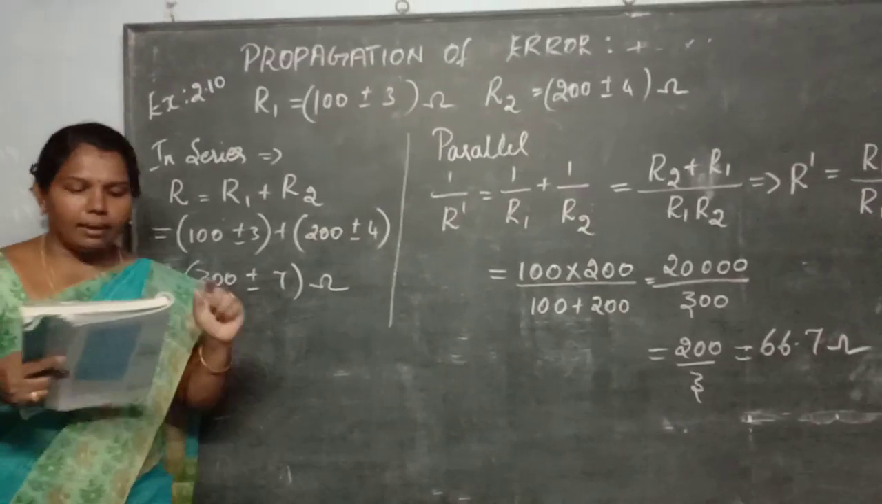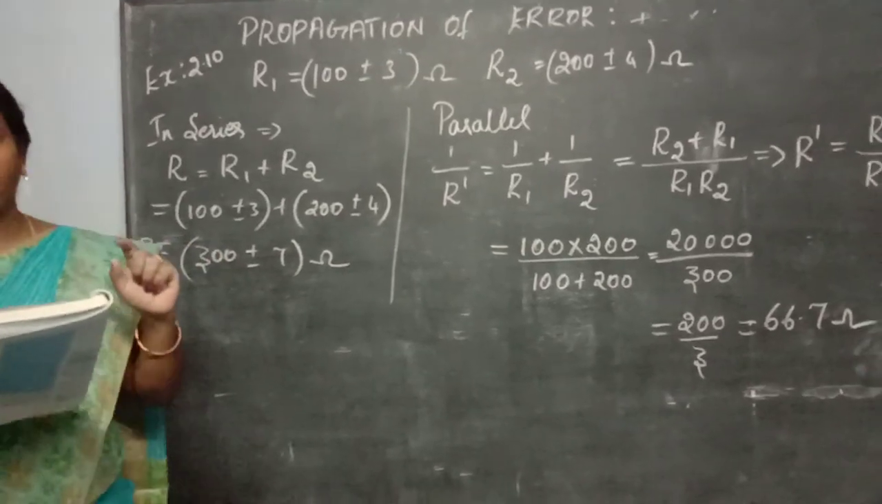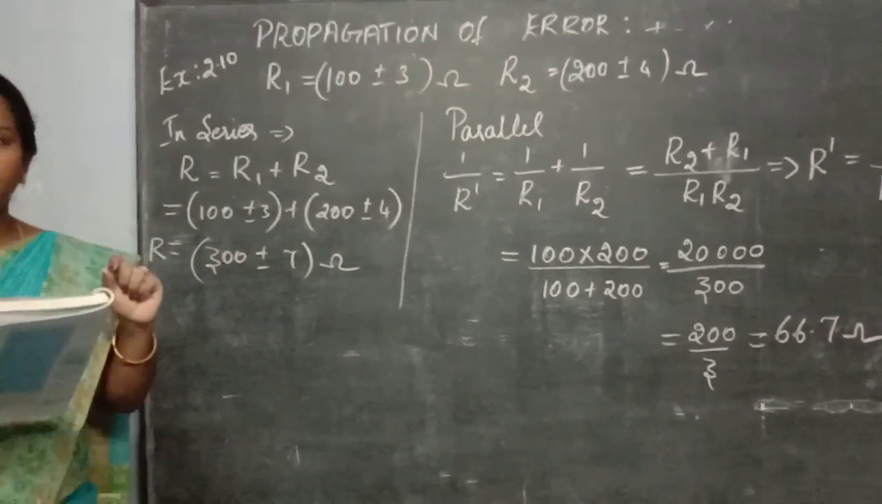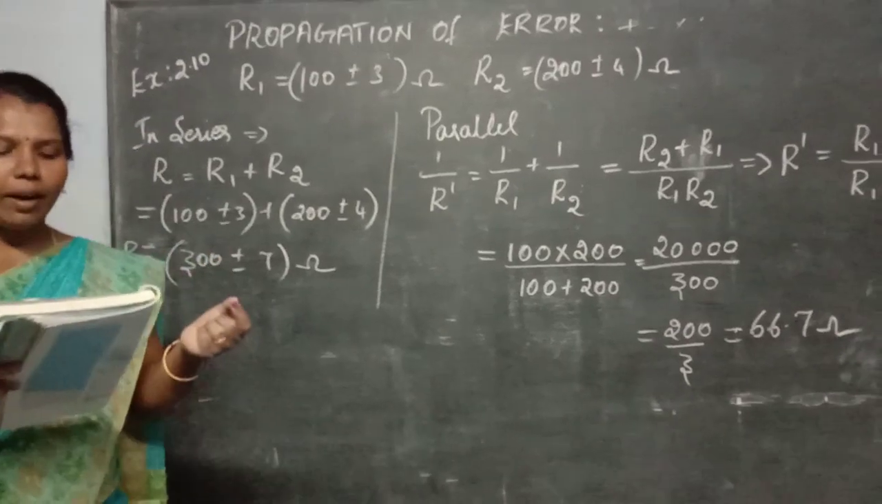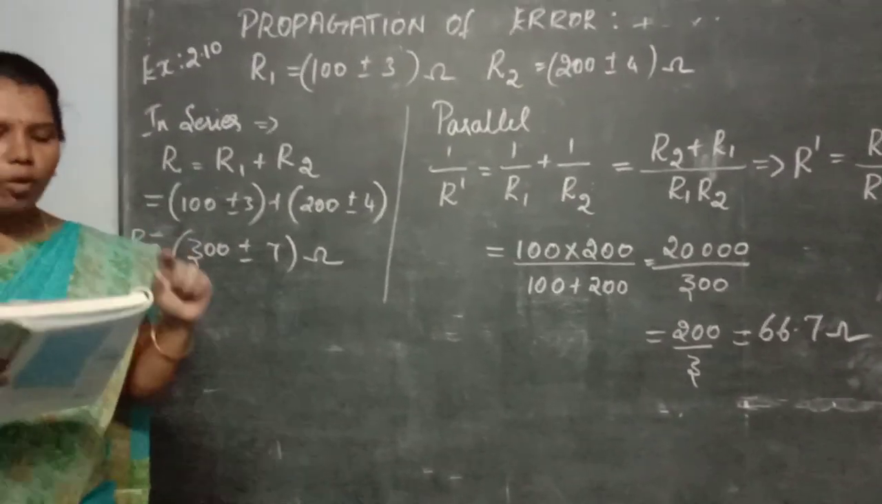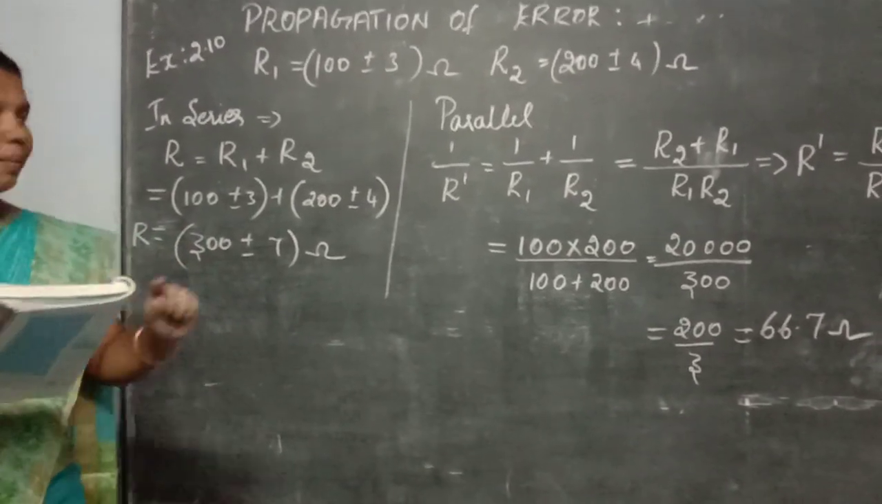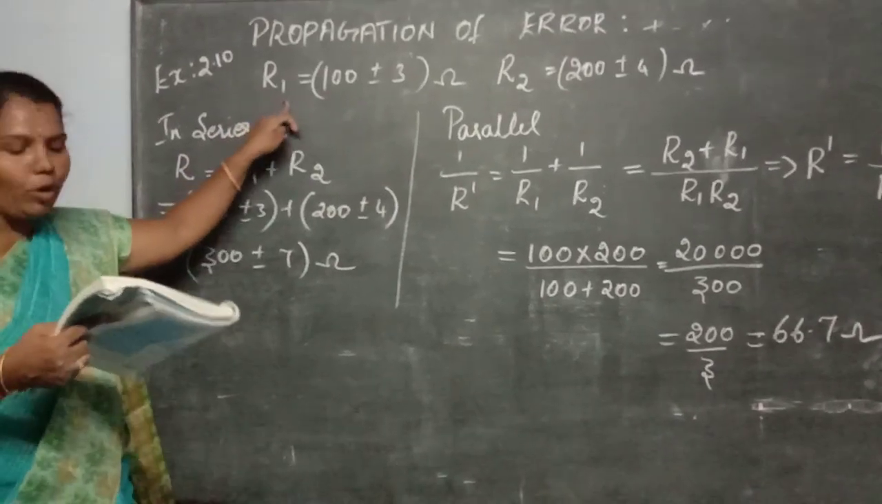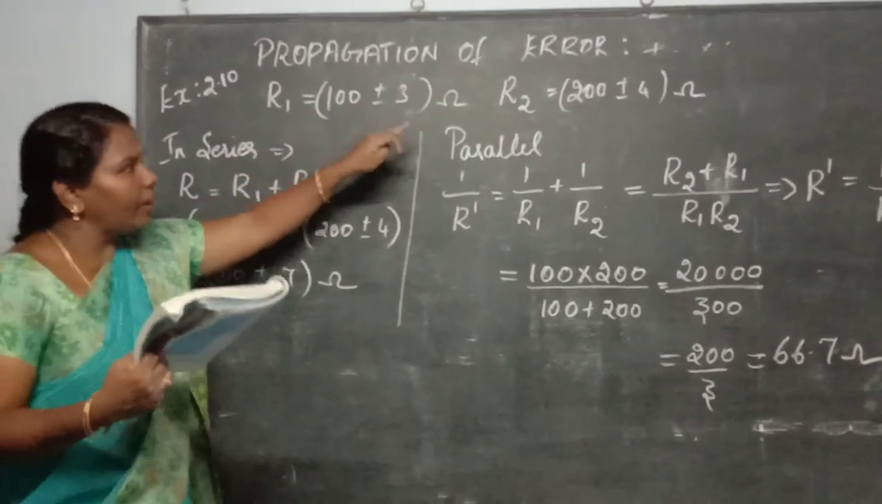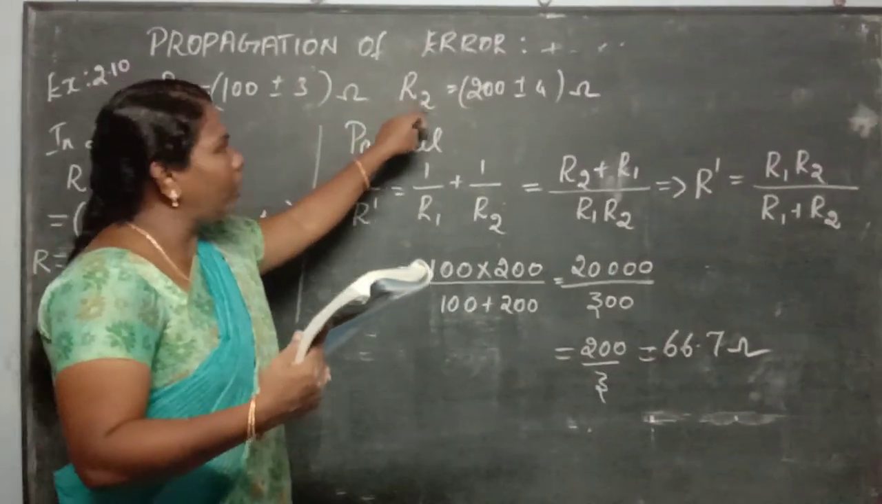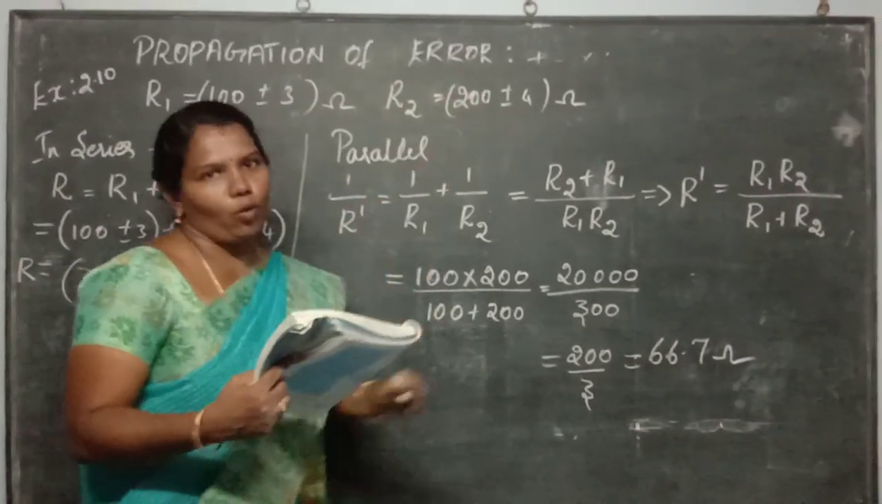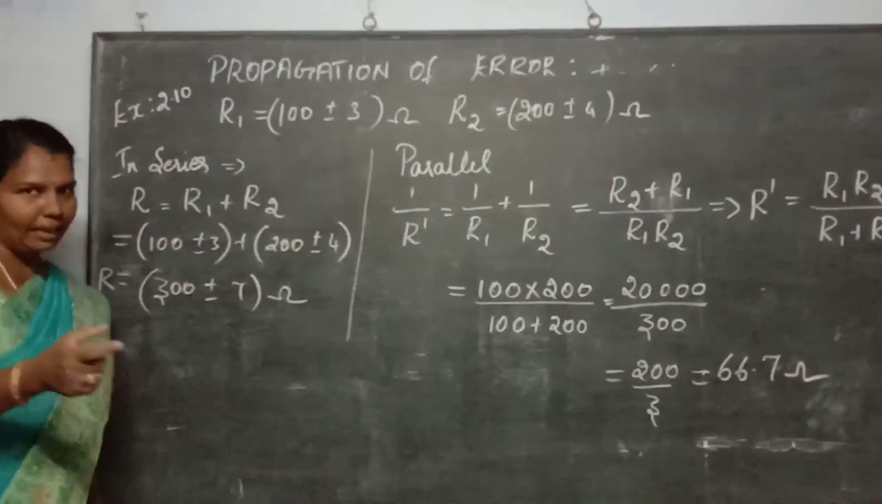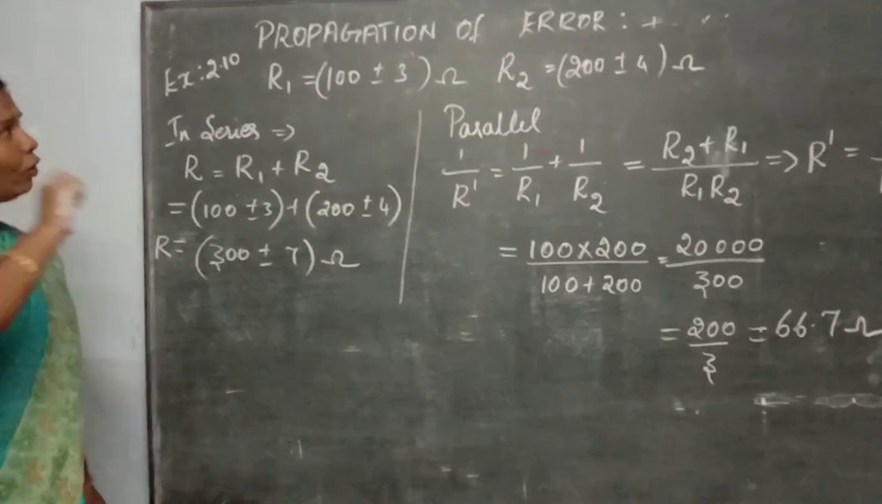Yes, see here, next problem. Take your book, page number 27, the example sum is 2.10. See what they are given: the resistance R1 is equal to 100 plus or minus 3 ohm, and similarly they are given the value R2, which is equal to 200 plus or minus 4 ohm.